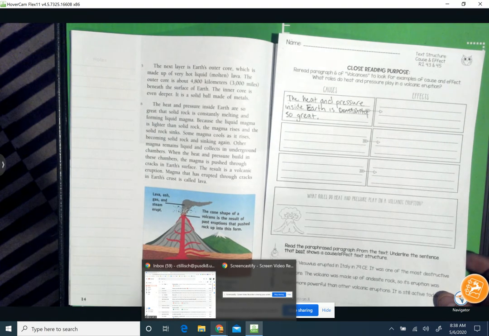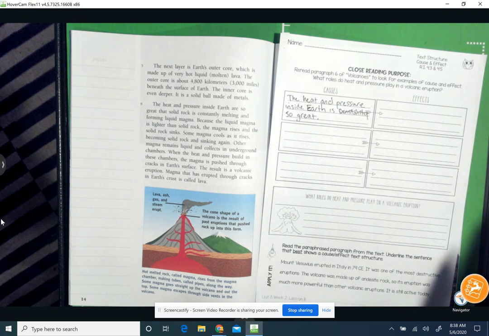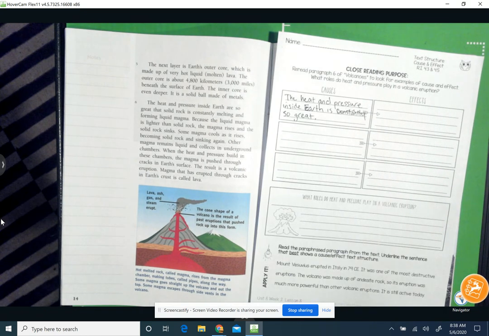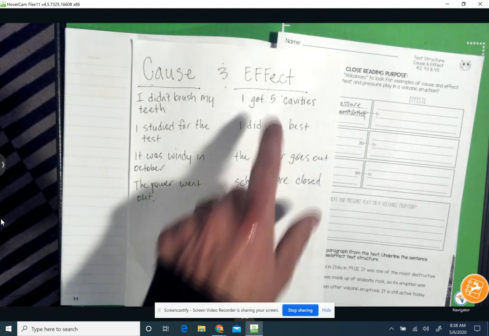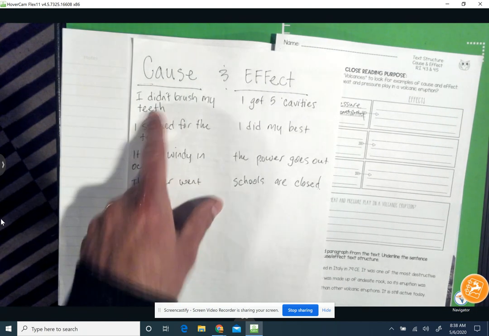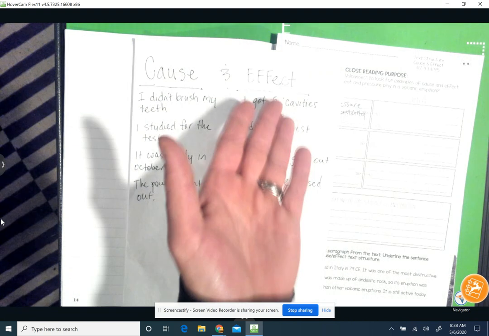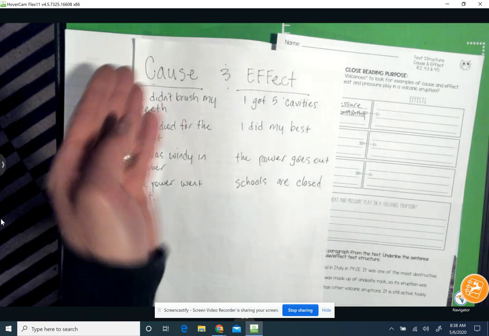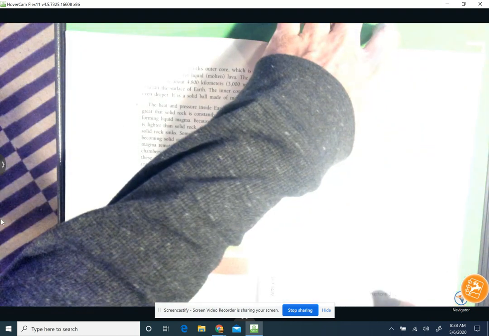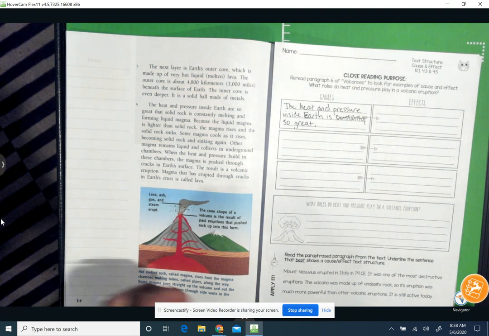So, I'm on page 14, and I am looking at paragraph 6, and I'm locating sentences that have cause and effect in it. And so, just as a reminder, cause and effect is something happened, which is the effect, and what caused it. Okay, so I got 5 cavities. Well, why? I didn't brush my teeth. A volcano erupted. Well, why? Well, we are about to answer that question.